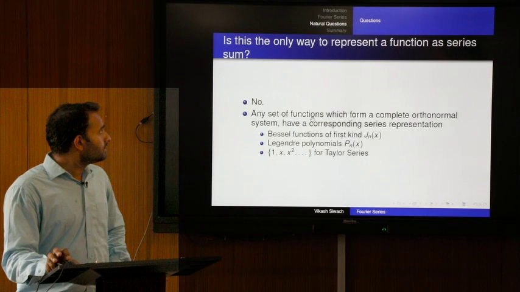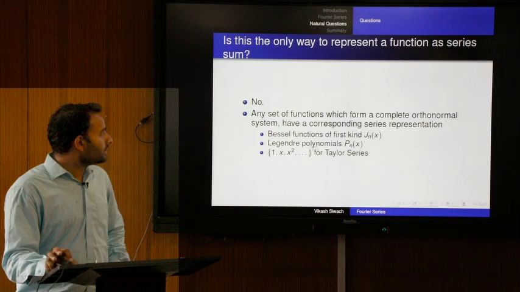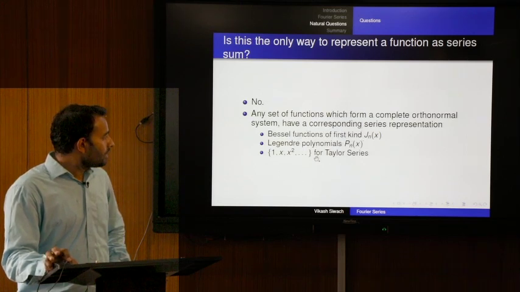The second question: is this the only way to represent a function as a series sum? No, any set of functions which form a complete orthonormal system has a corresponding series representation, and Bessel functions of first kind and Legendre polynomials are complete orthonormal systems. So, we can represent functions in terms of Jn and Pn also.